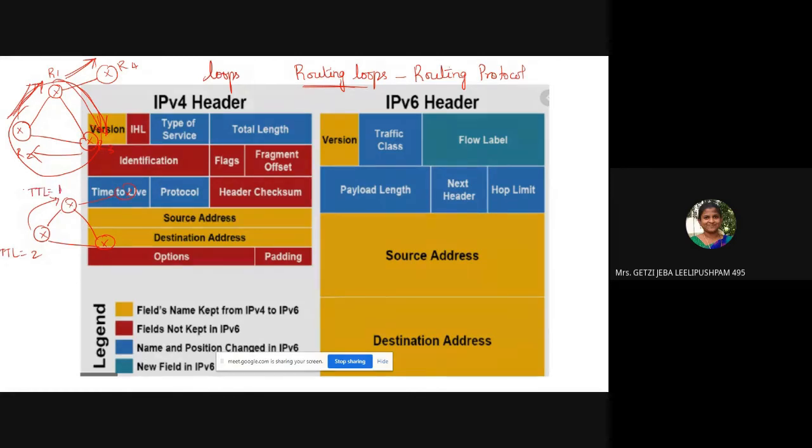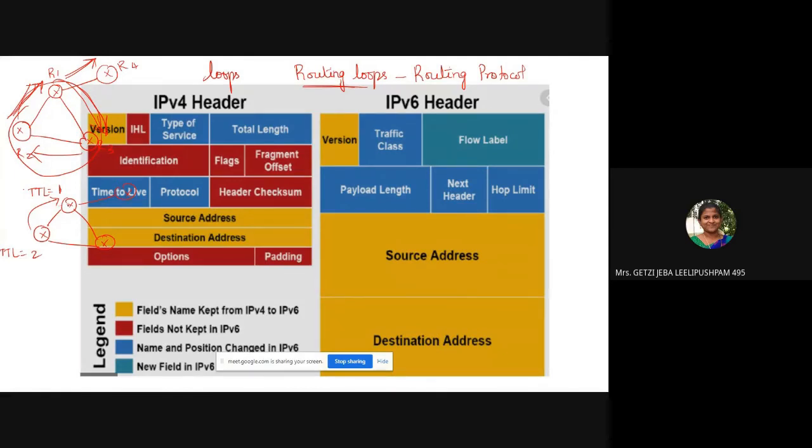What does that mean? The time to live field is decremented by the router once. Every time an IP version 4 header or IP version 6 header comes to the router, the time to live field is decremented by 1. Please note down this point. It is very, very important.